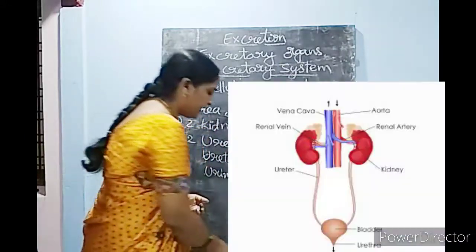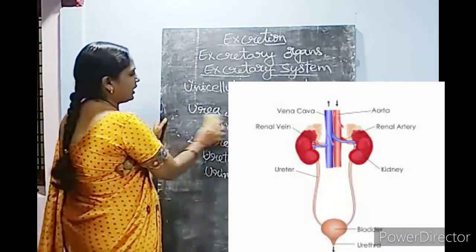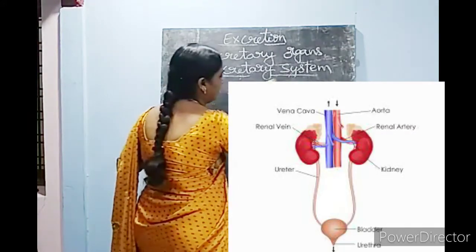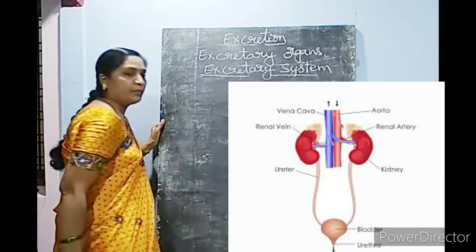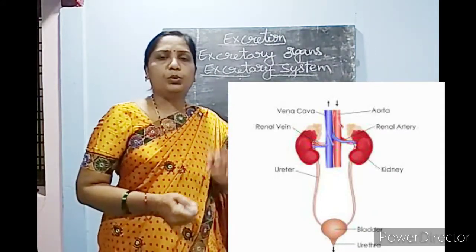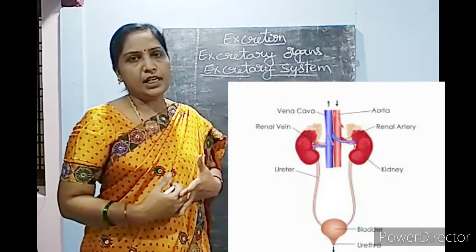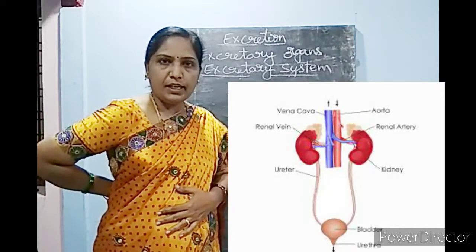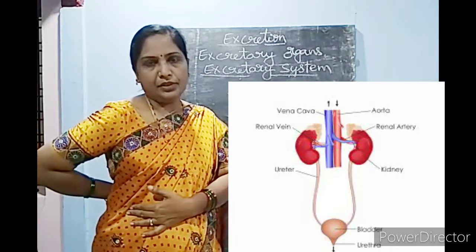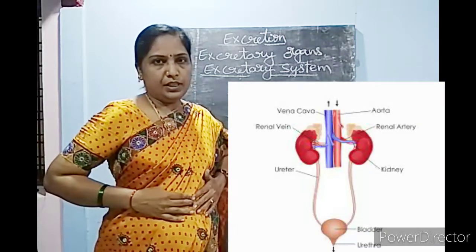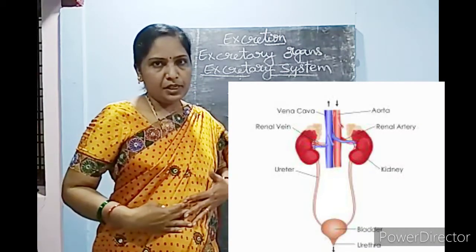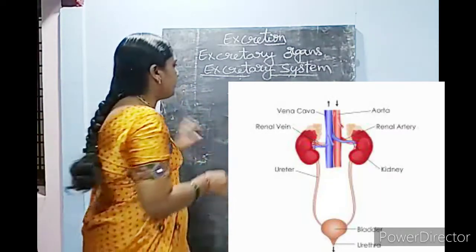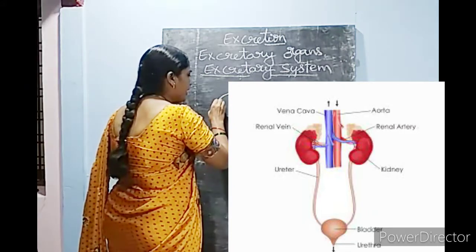Now we will see where these organs are located and how they perform the function of removing waste products from the body. First we will see the kidneys. Two kidneys are present in our body. They are located at the back side of your abdominal cavity, below the chest part.